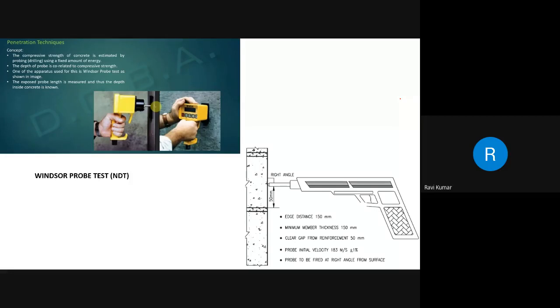This Windsor probe is also a non-destructive test. It is something called a penetration test. By penetrating this probe inside the concrete section, you can assess the compressive strength parameter. So after the damage of a fire accident, you can understand whether there is any prominent reduction in the compressive strength of the concrete.